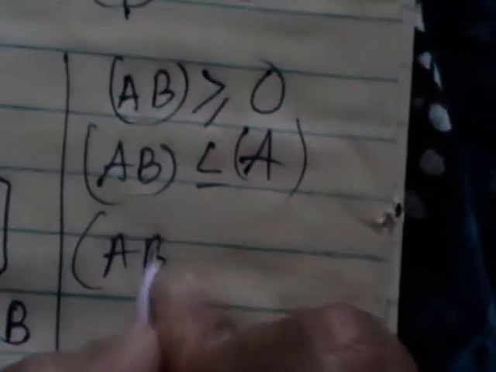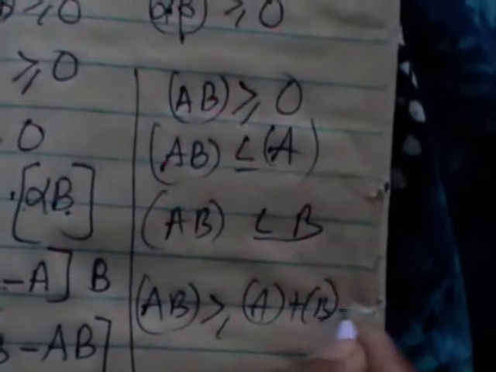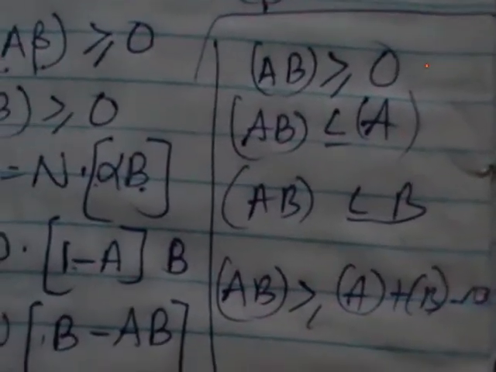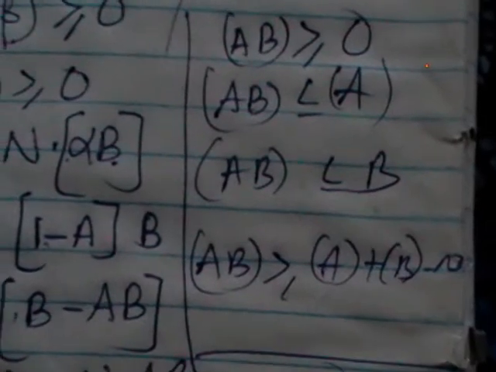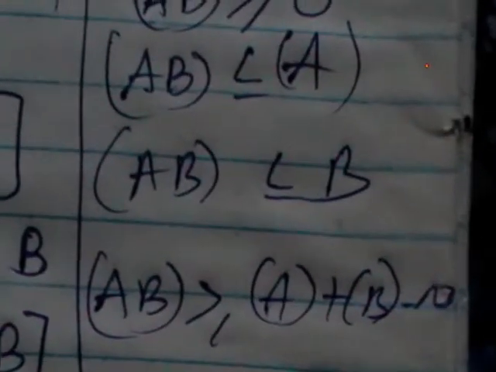So these are the three conditions. What are the conditions you got? The first one, (AB) greater than or equal to 0. By using the second one, you got (AB) less than or equal to (A). Here you got (AB) less than or equal to (B). Using the third one, you got (AB) greater than or equal to (A) plus (B) minus n. These are the conditions for consistency when we have two attributes. When we have three attributes, I will discuss it in the next video. Try to understand this, because when there are three attributes, we are going to follow the same pattern. Okay, thank you.